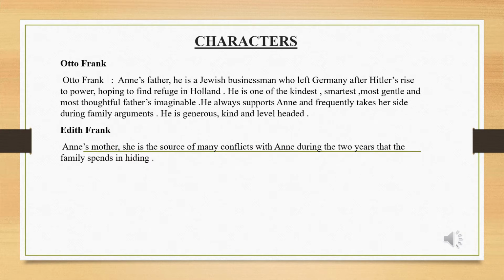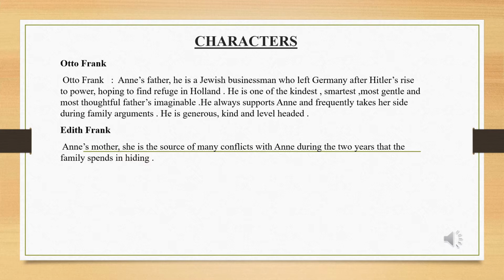Otto Frank is Anne's father. He is a Jewish businessman who left Germany after Hitler's rise to power, hoping to find refuge in Holland. He is one of the kindest, smartest, most gentle, and most thoughtful fathers imaginable. He always supports Anne and frequently takes her side during family arguments. He is generous, kind, and level headed.